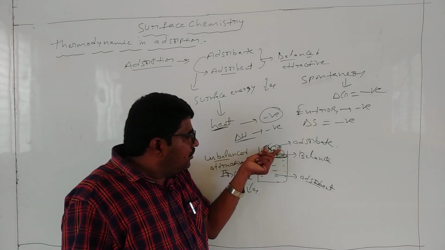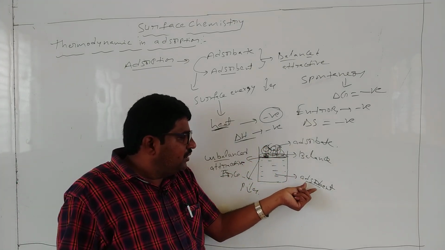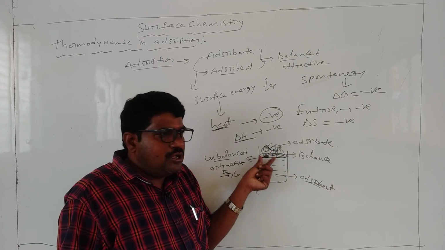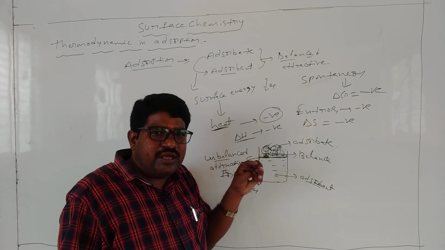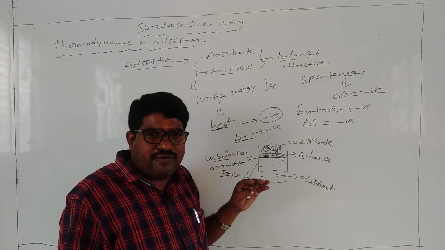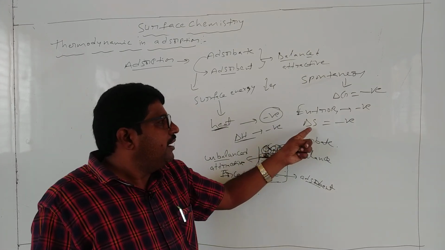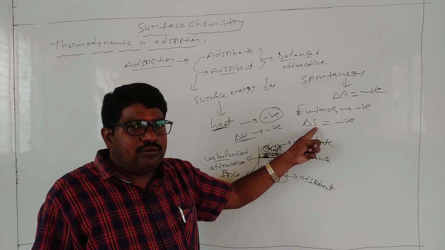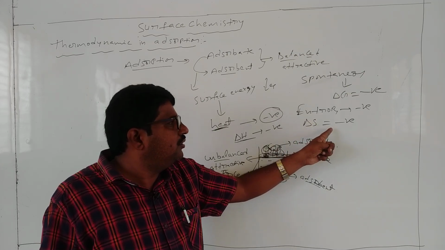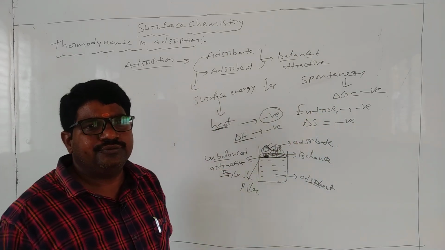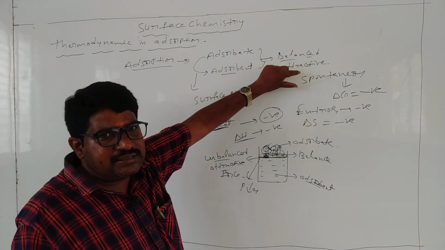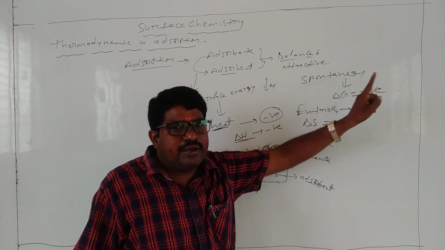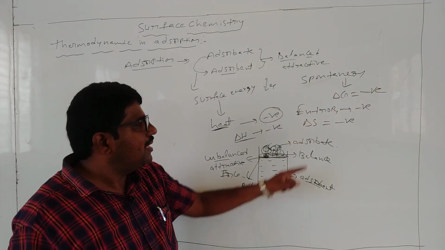Now adsorption takes place at the surface of the solid adsorbent. The movement of adsorbate molecules is very less. That means entropy, delta S, is also negative. When these two processes are spontaneous, delta G is also negative.